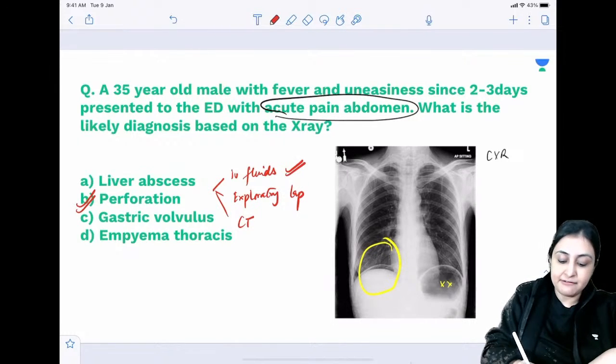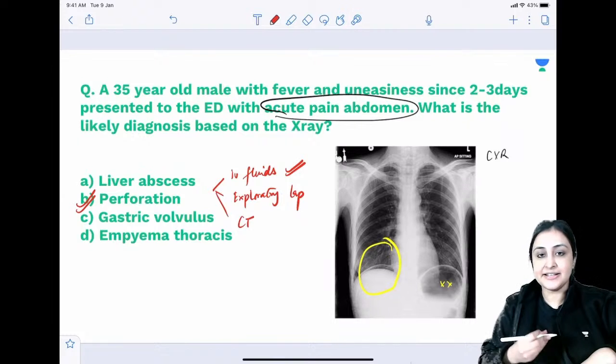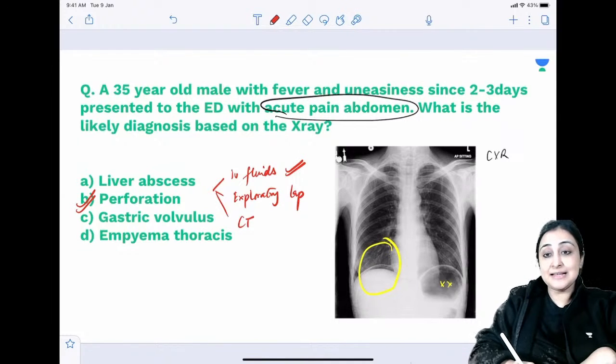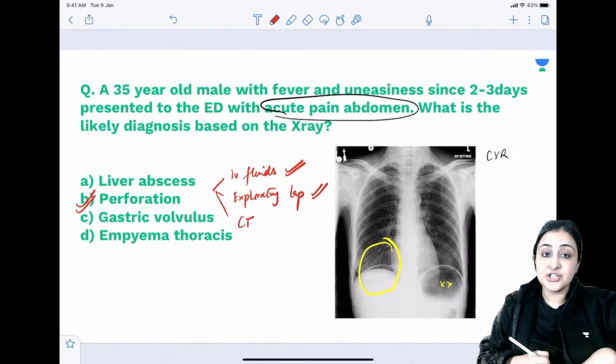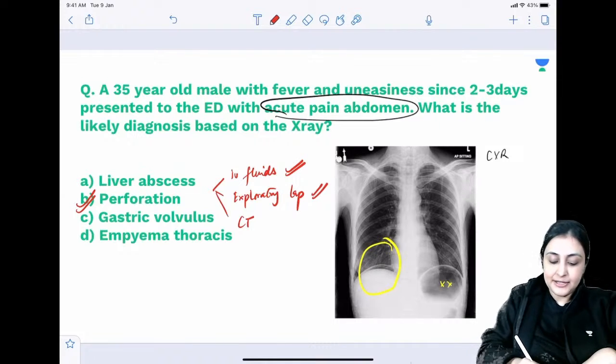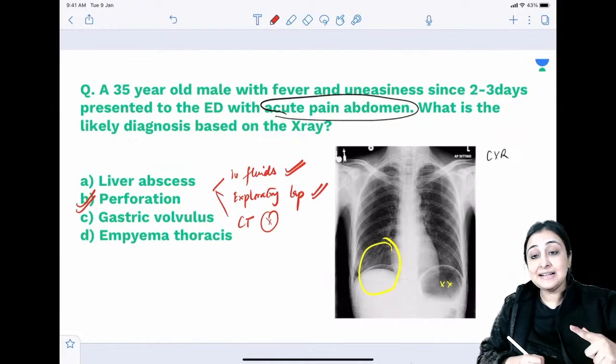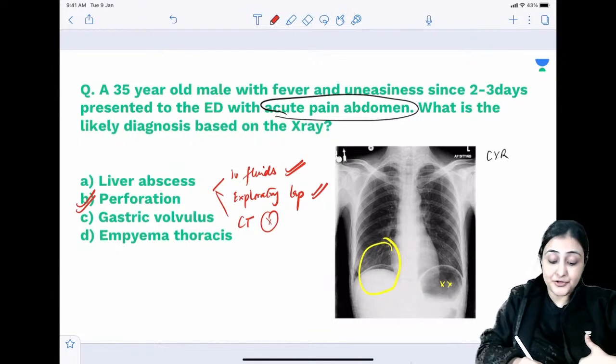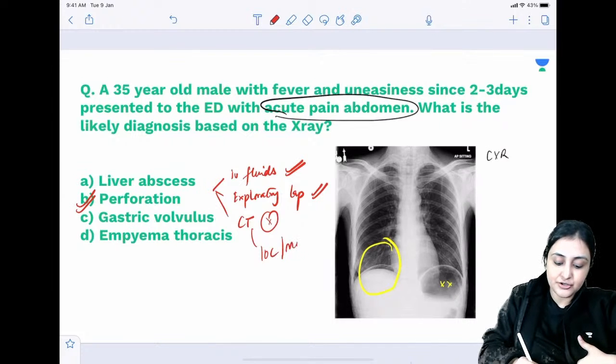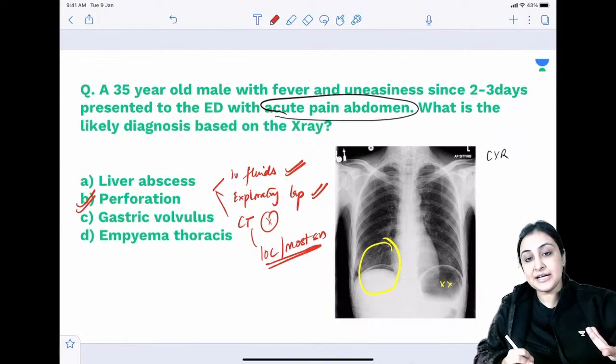IV fluids, never refuse. Always do resuscitation. Exploratory laparotomy, yes, this is a surgical emergency. CT scan, not needed. If X-ray is telling me the diagnosis, why waste time confirming the same thing again, right? So if X-ray is normal and clinical suspicion is high, then we go for CT. CT is the investigation of choice. It's the most sensitive for perforation, yes. But if X-ray only is showing, then no need to waste time, isn't it?